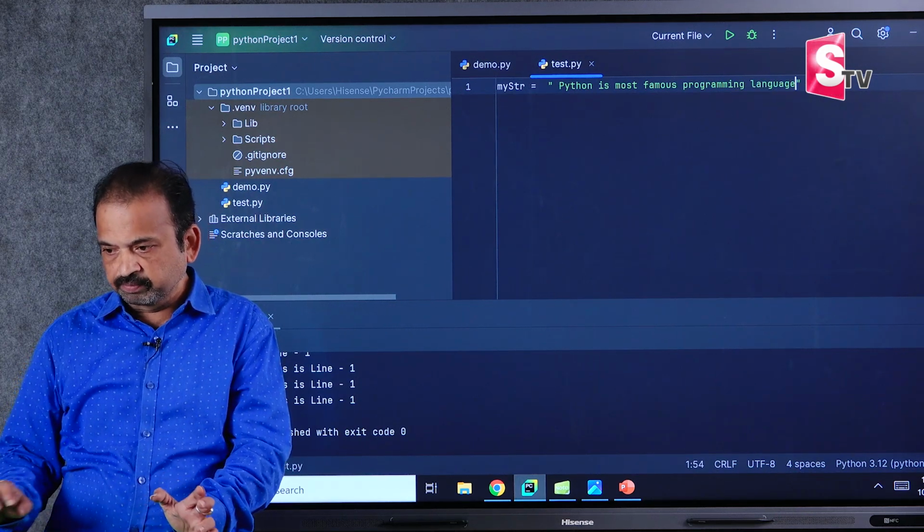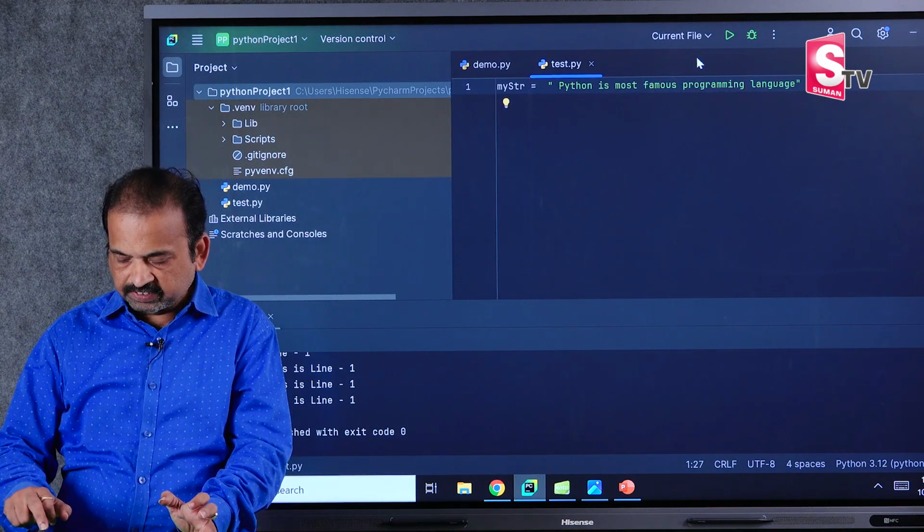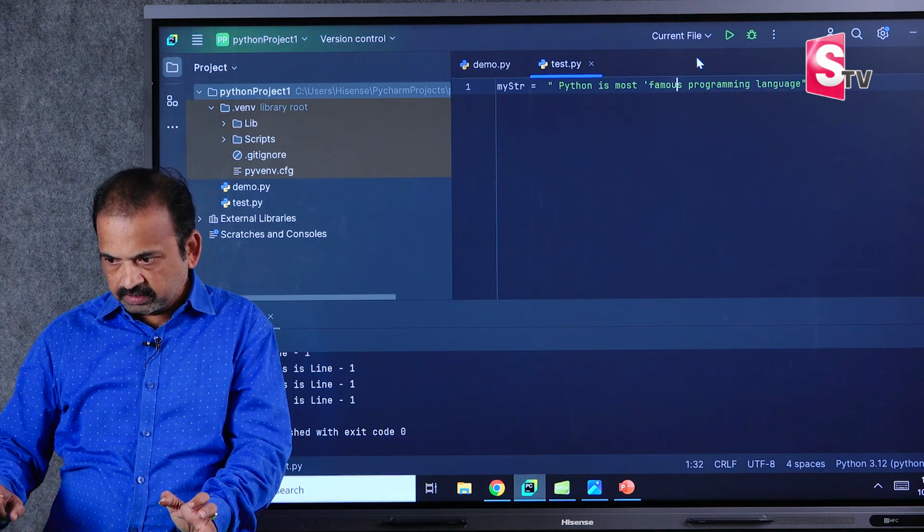This is one string, and in this string, famous has single quotes, and programming has double quotes.